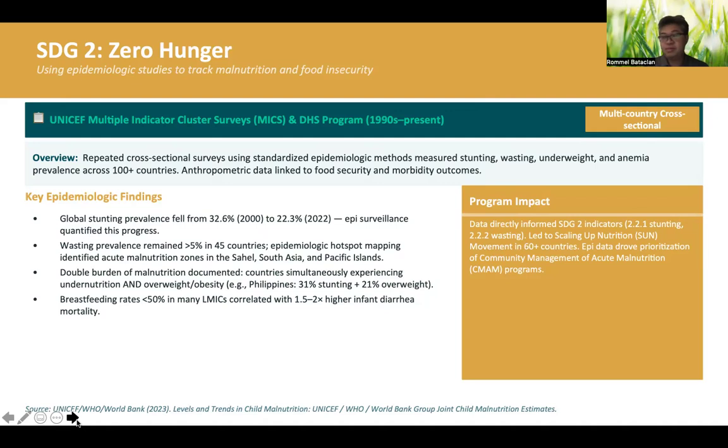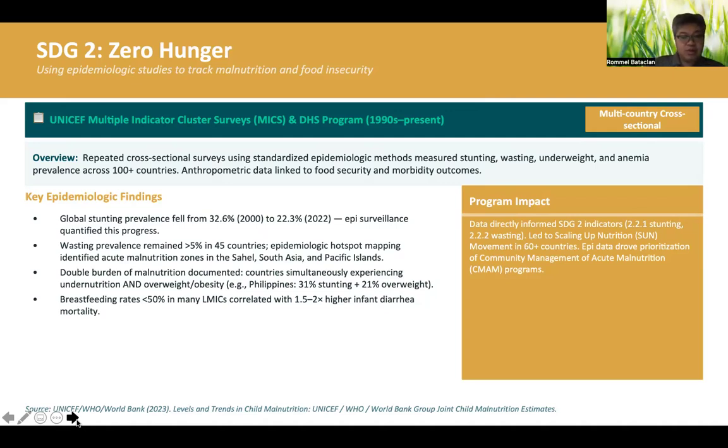And some of the key findings here is that the global stunting prevalence fell from 32.6 to 22.3%. And then the wasting prevalence remained greater than 5% in 45 countries, in which the Sahel, South Asia, and Pacific Islands were the most affected by this relatively high prevalence in wasting.